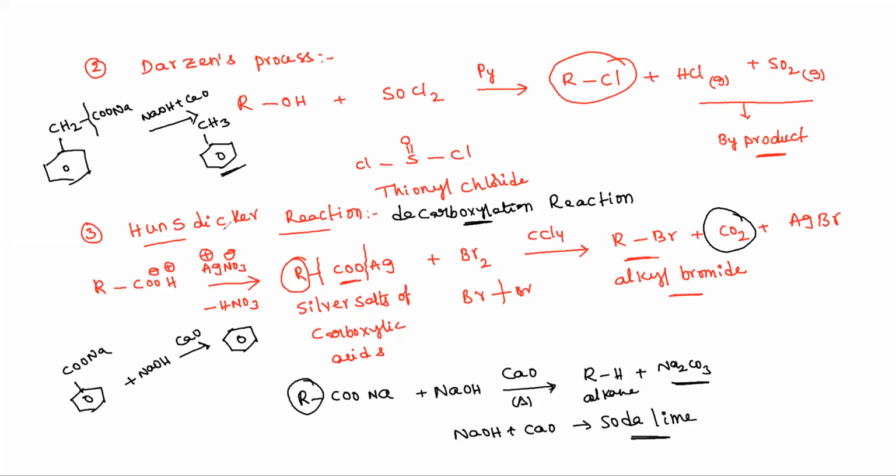In the same way, in the Hunsdiecker reaction, silver salts of carboxylic acids react with bromine in the presence of carbon tetrachloride and produce alkyl bromides. It is also an example of a decarboxylation reaction. Next, one more important application of the Hunsdiecker reaction.